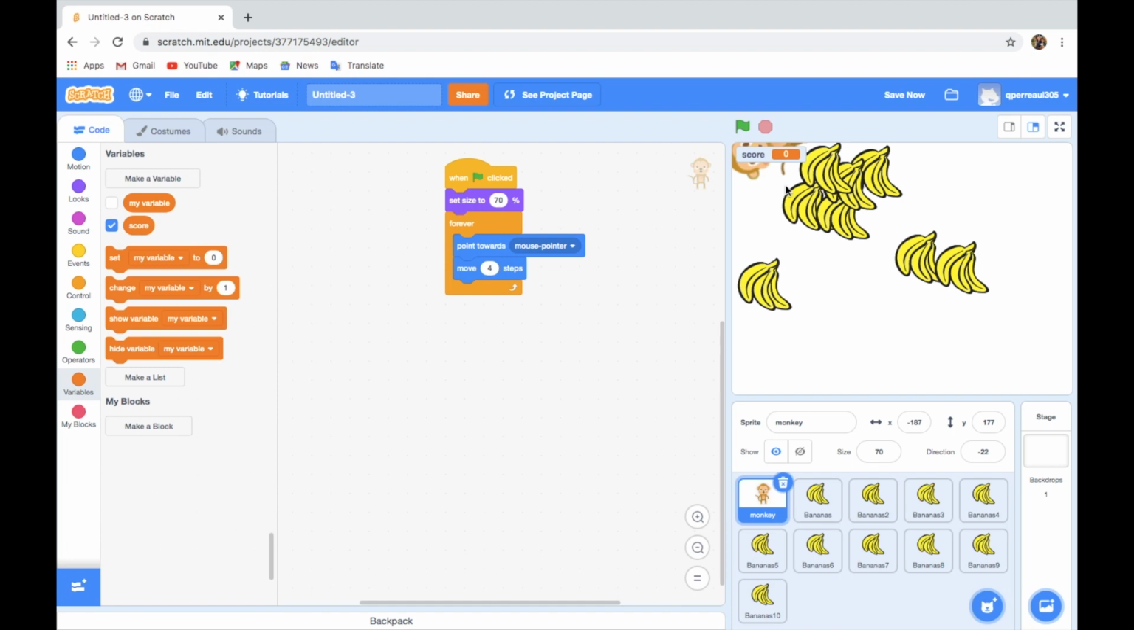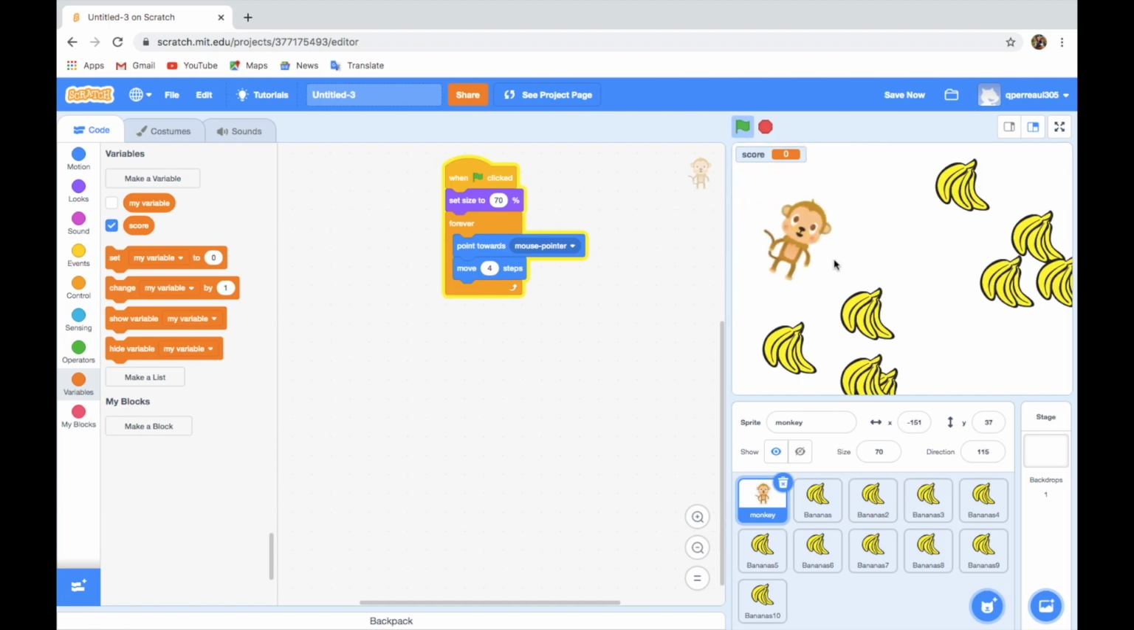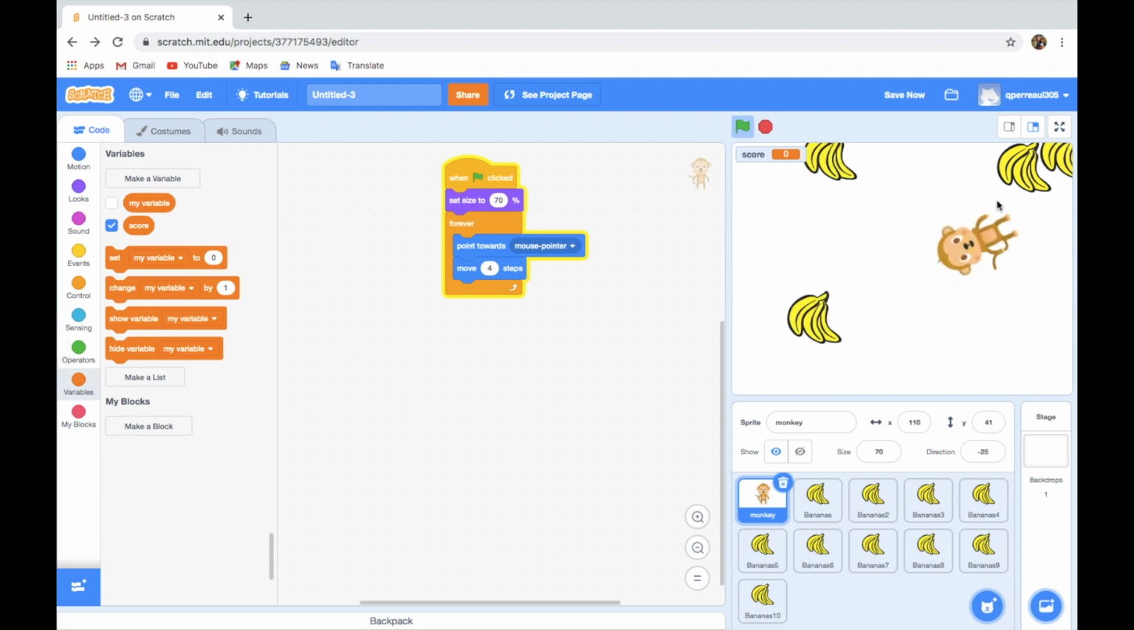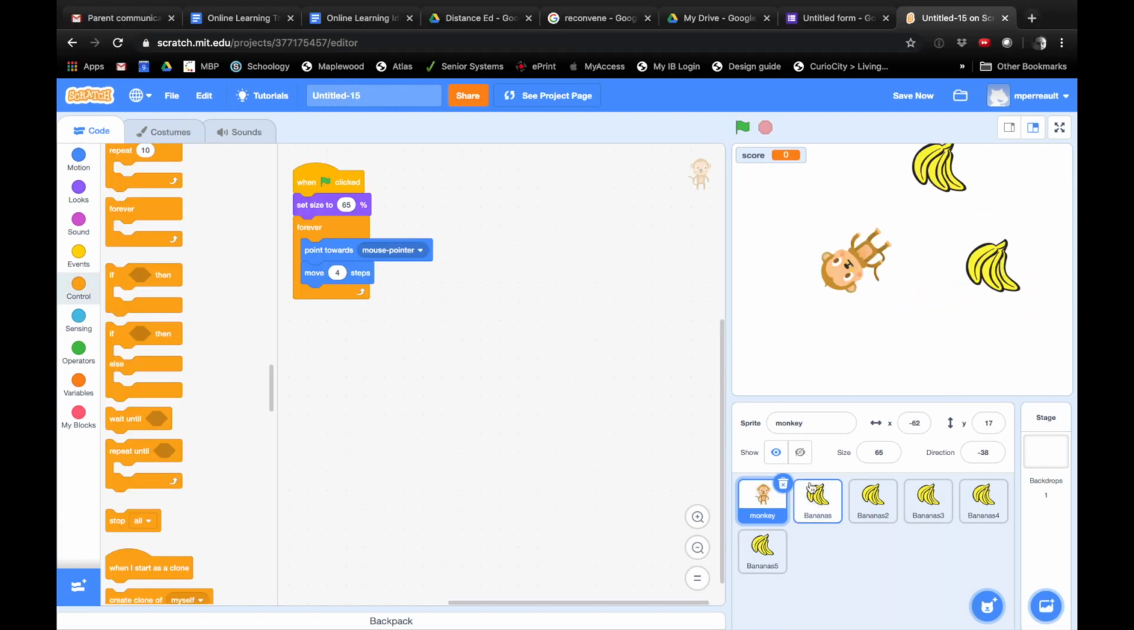So now what does it say, Quinn? It says score, and then it will say 0. But then you start the game, and when you eat a banana, it says nothing. Why? Do you know why? Because we didn't code it to tell it to count it. Exactly. We already have something that detects if the monkey touches the banana. So it's a good thing we made our variable a global variable, meaning visible by all.